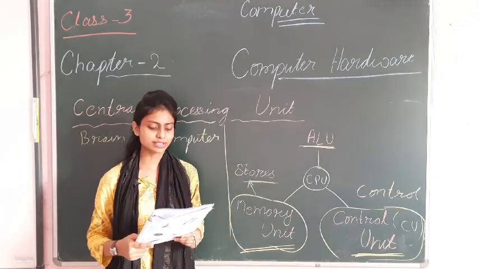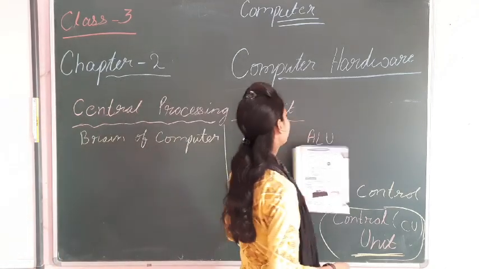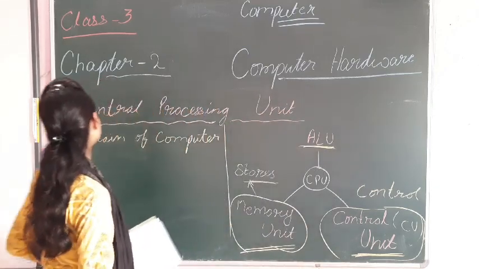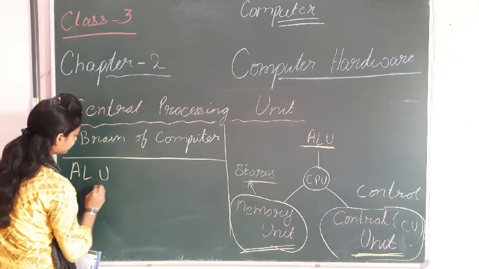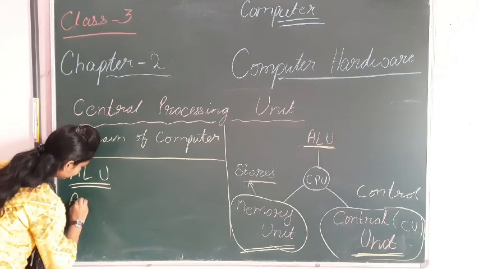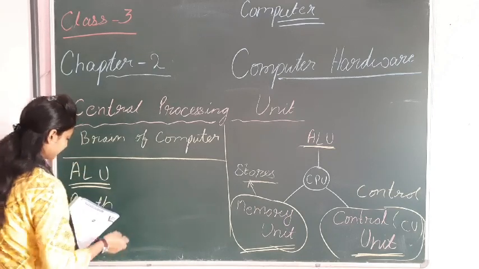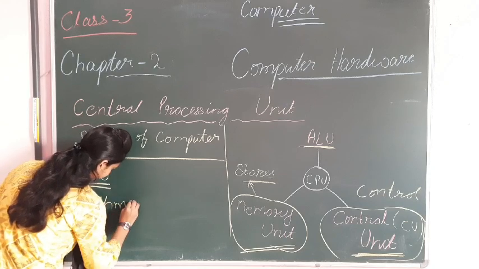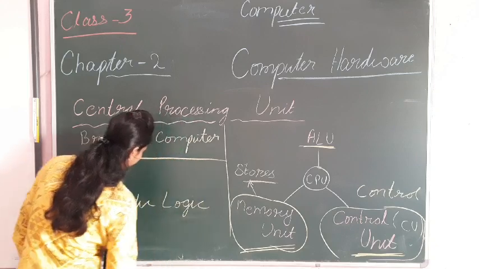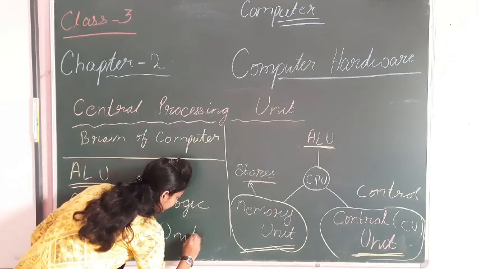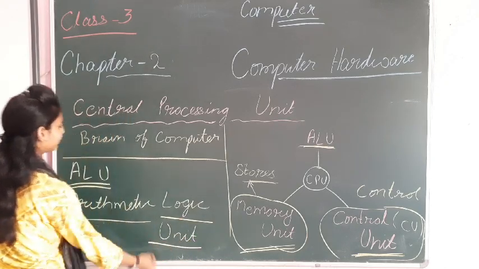The third one is the arithmetic logic unit. What is the arithmetic logic unit? I am writing here ALU. What does ALU stand for? Arithmetic logic unit: A for arithmetic, L for logic, and U for unit.